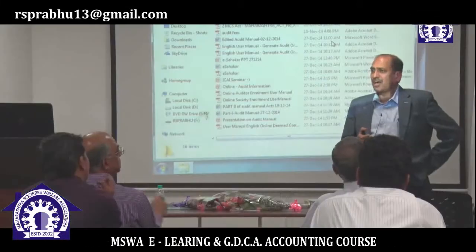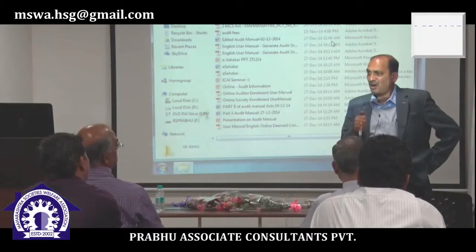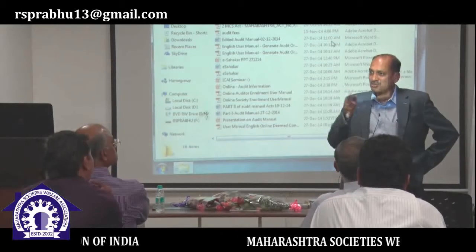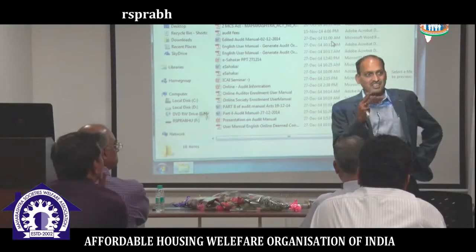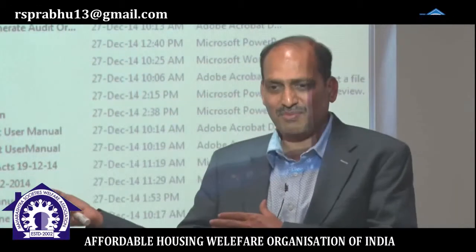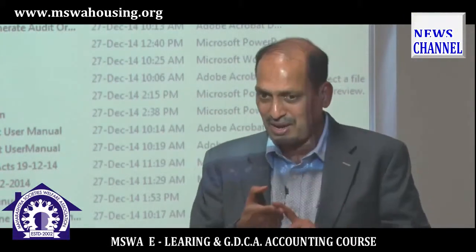So in housing, what will it be? You tell me. See, economic participation. How can you participate in the housing society's business? When you contribute towards the purchase of the flat. First, there are 3 conditions which are put for an active member. One, you should be an owner or purchaser of the flat. Either when the society registers, purchases the land, constructs, you contribute towards the construction cost or land cost. Or else, if it is a flat owner's flat, you should be the purchaser of the flat, either first owner or second owner. So that means you should be the owner of the flat. That is the first thing.